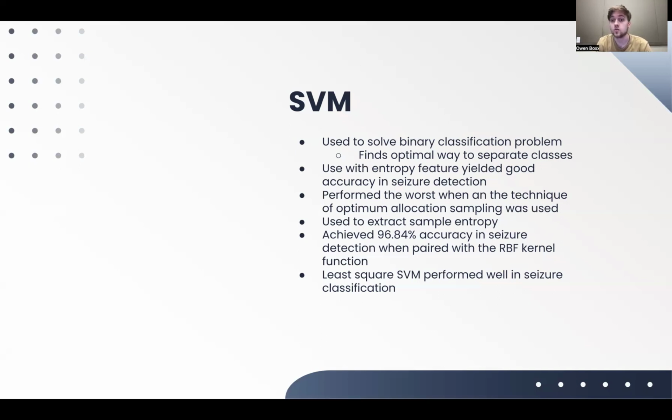So it performed the worst actually when the technique of optimum allocation sampling was used with it. And that was compared with the random forest classifier, I believe. And it was also used to extract sample entropy from data sets. It achieved a 96.84% accuracy in seizure detection when paired with the RBF kernel function. And the least square SVM performed well in seizure classification.